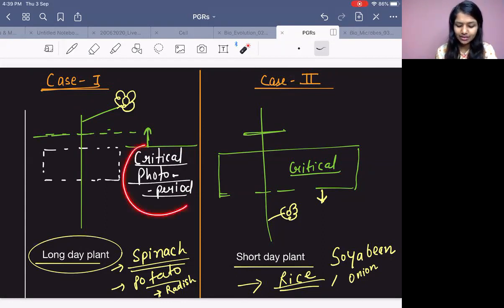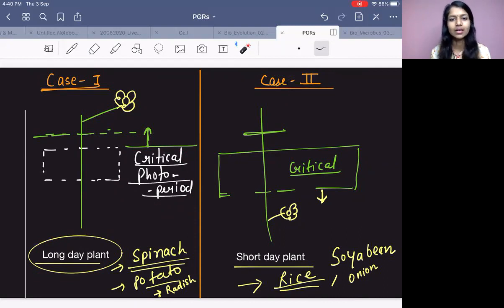If the plant flowers only when the light requirement is above the critical photo period, that kind of plant will be called a long day plant, because it requires more duration of light than the critical photo period.